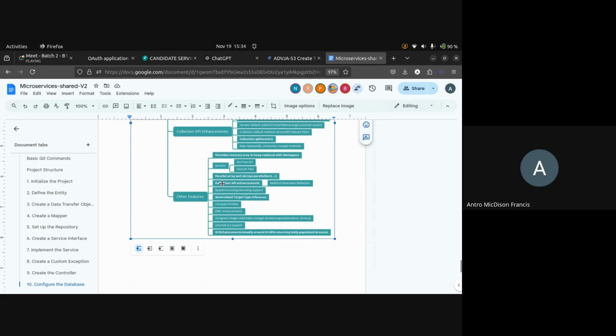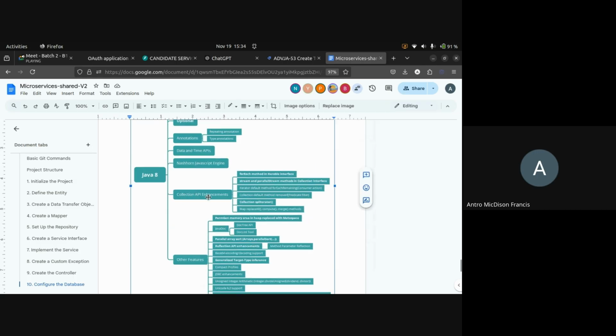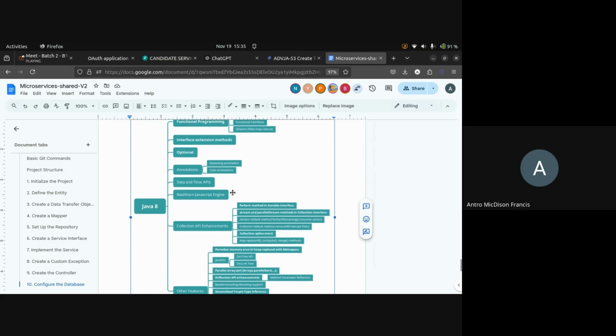Reflection also probably depends on the business requirement. If the reflection API is needed, then we may need to work on it. These are not necessary. JDBC enhancement, we mostly will not be using. I/O enhancement, we mostly will not be using. So these others you can ignore fully, and the collection API enhancement, some of the things we will go through.